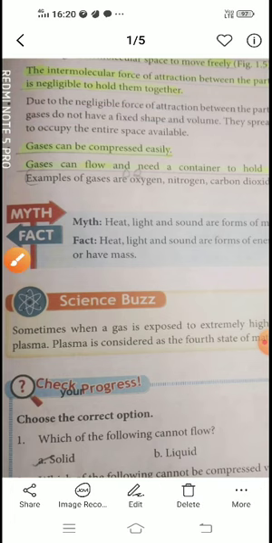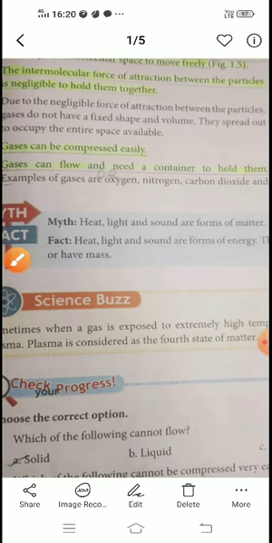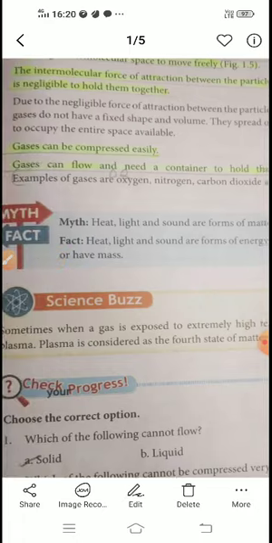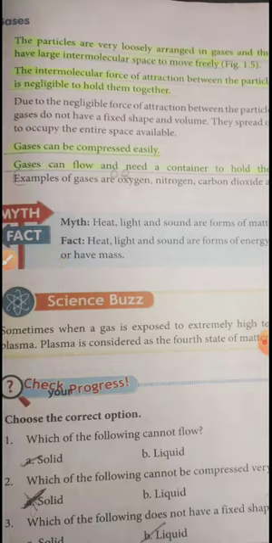The force of attraction is so less, it is negligible in range, and gases can be compressed easily, and they can flow and need a container as well. These are some examples of gaseous content. So just go through it. If you have any doubt, you can ask me.